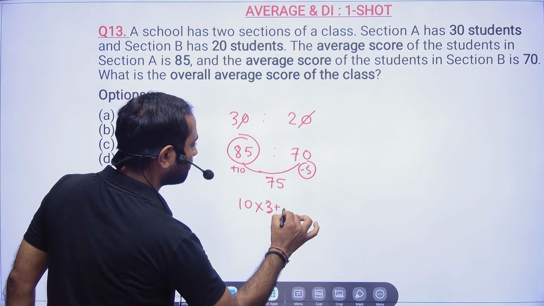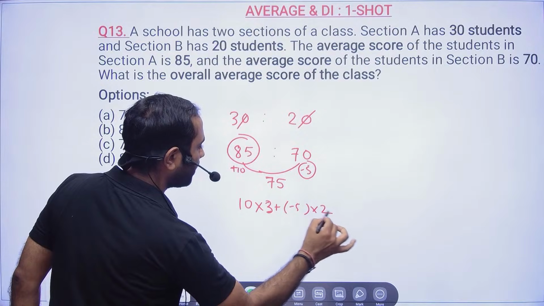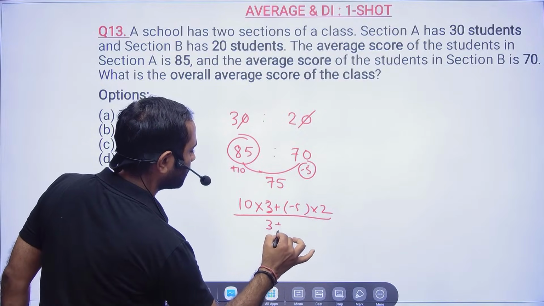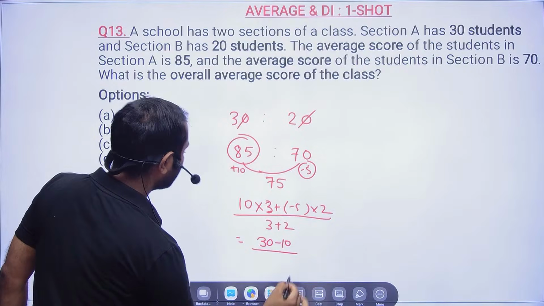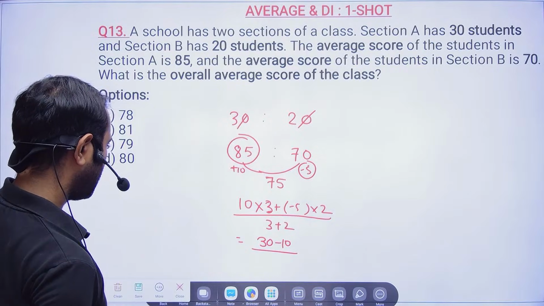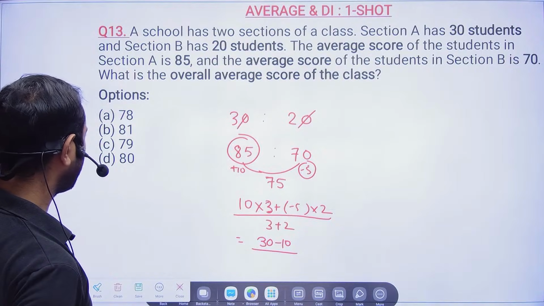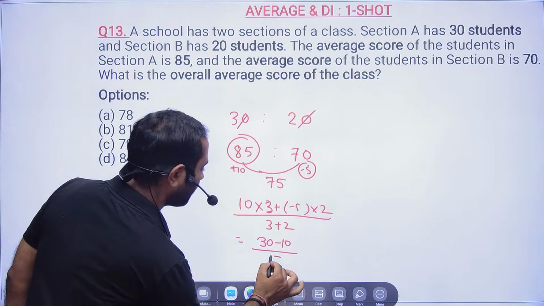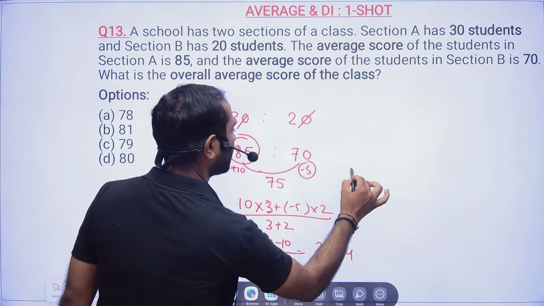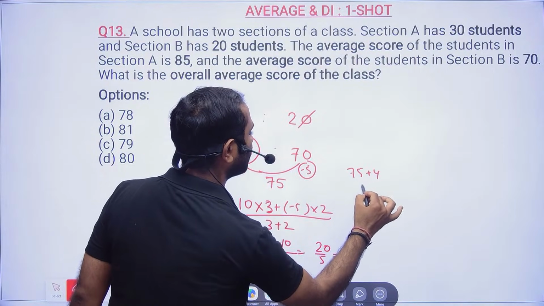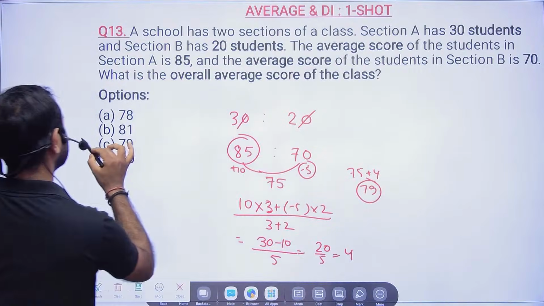So plus 10 into 3 minus 5 into 2, and then divided by 3 plus 2. So it will be 30 minus 10, which is 20, divided by 5, so 20 by 5 is nothing but 4. So 75 plus 4 will be 79. That's all done. Clear?